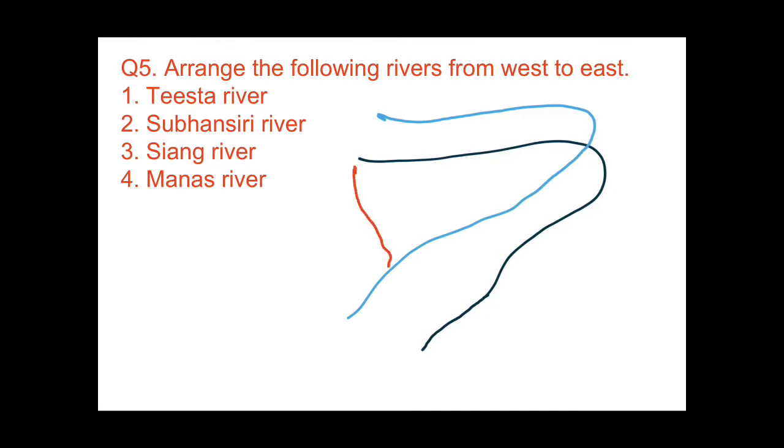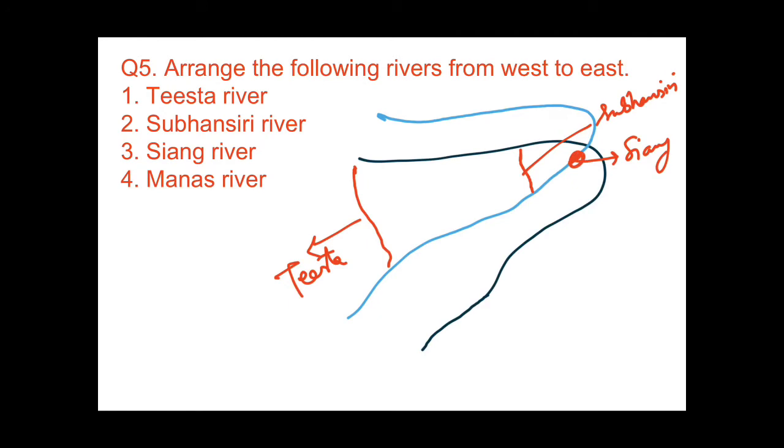Then the Subansiri river. Subansiri is a right bank tributary. Here it originates from the Tibetan Himalayas. Here it is, the Subansiri river. Third is the Siang river. Siang is known here. When the Brahmaputra river enters India, it is known by the name Siang or Dihang.